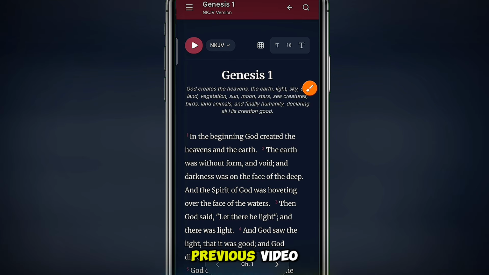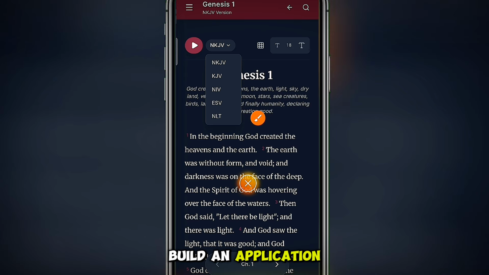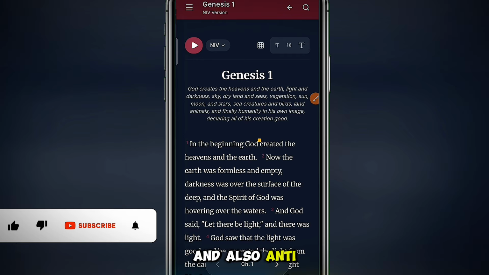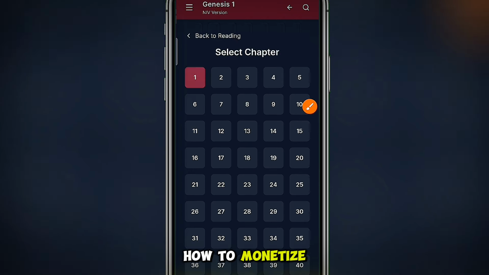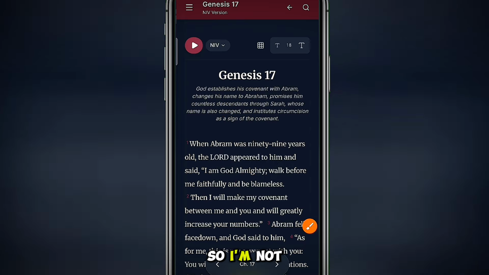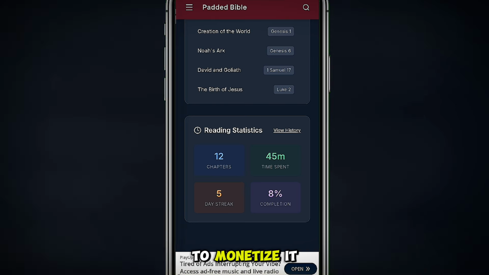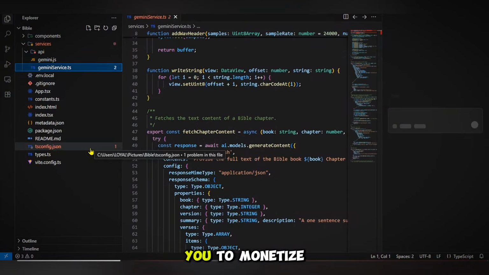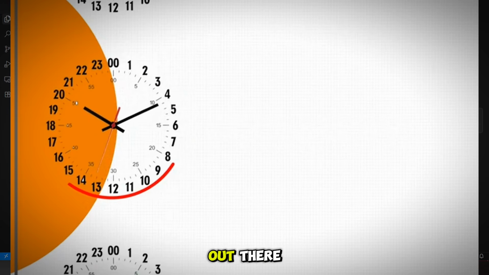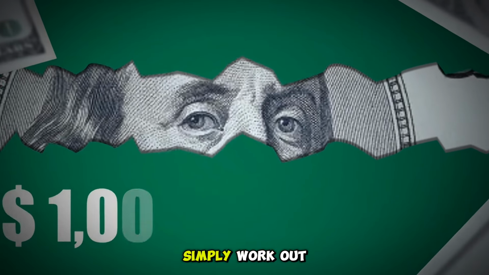So in my previous video, I showed you guys how to build an application with VS Code and also Anti-Gravity. Most of you were coming to my DM asking how to monetize it and how I monetize mine. So I'm not only going to show you how to monetize it, I'm going to give you other options that can allow you to monetize your application and future apps, whether you want my team to build or you want to build with the tutorial we've already set out there. This is also going to work out for you.